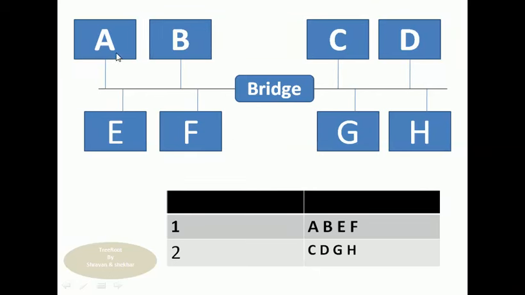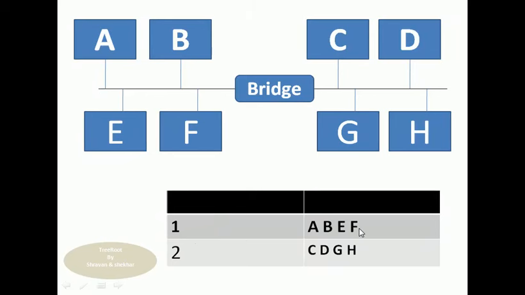Now if you want to send data from E to D, what is the procedure? E will broadcast the message with address D to this LAN. All the systems connected to this LAN will receive the data, and the bridge will also receive it. The bridge will check where the destination D is. It will check the table, first port: is D there?